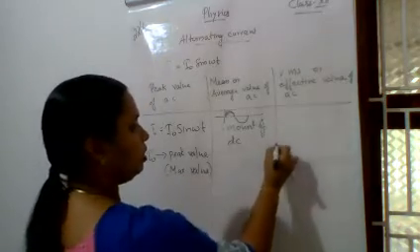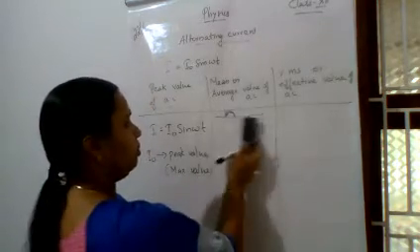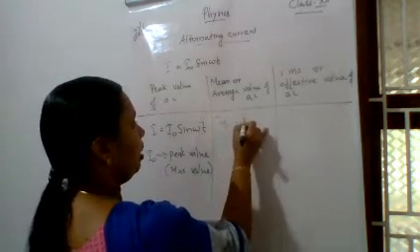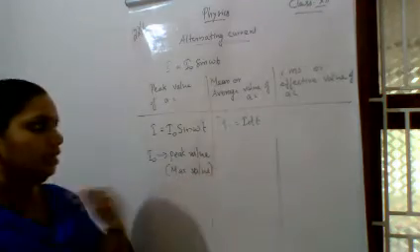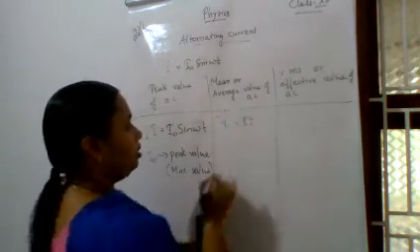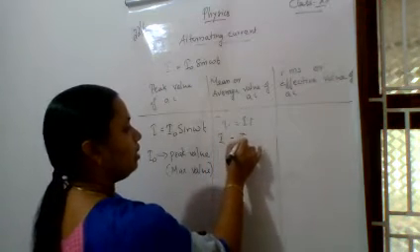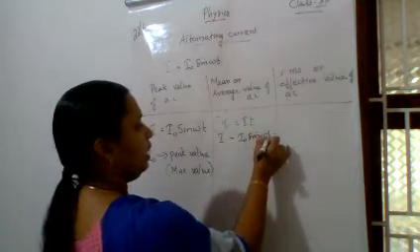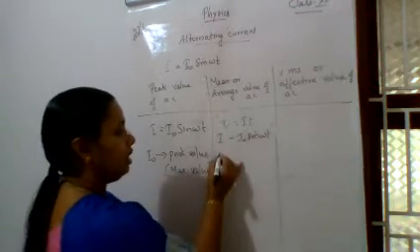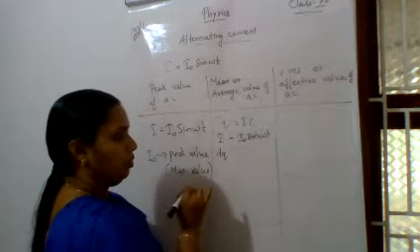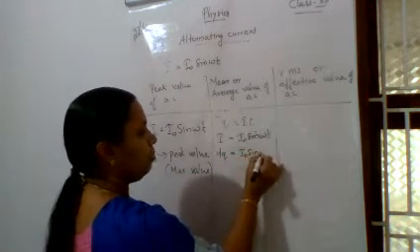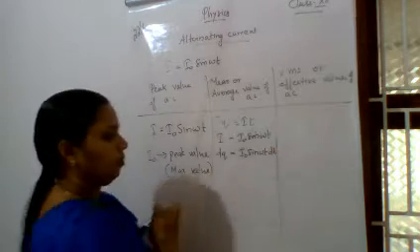If DC flows, we know Q is equal to I dt, so It, where t is the time we are taking. So if I equal to I0 sin omega t is the AC flowing through the same coil, then we can consider a small charge dq produced in the coil for the same small interval of time, that is dt.